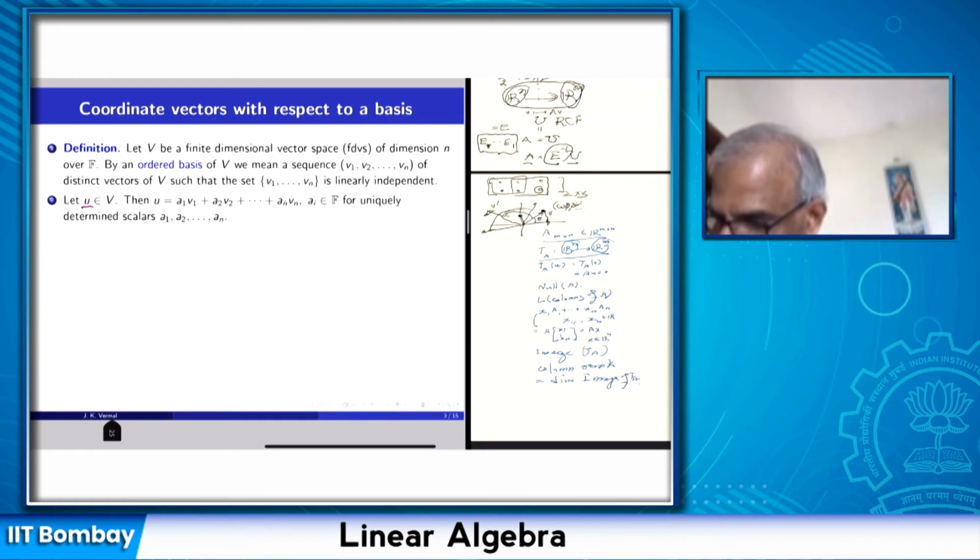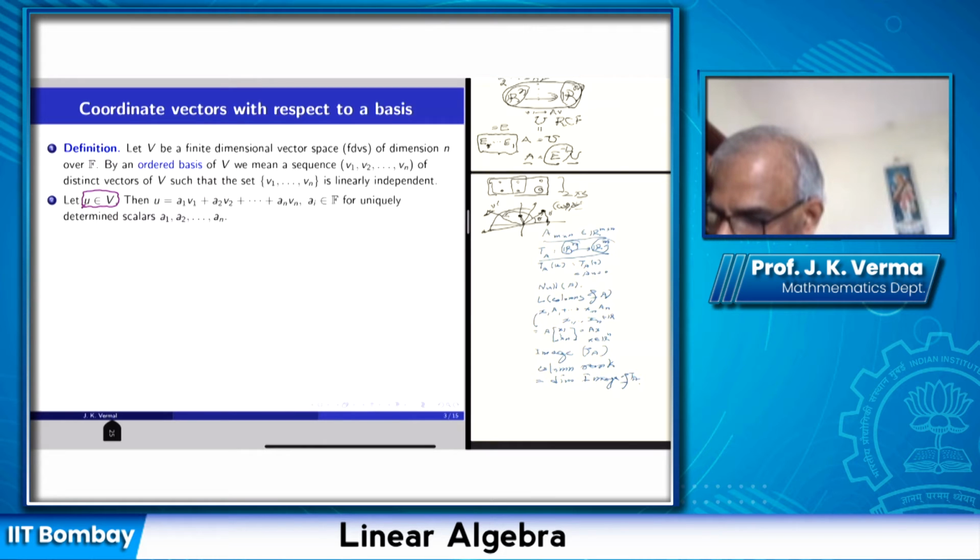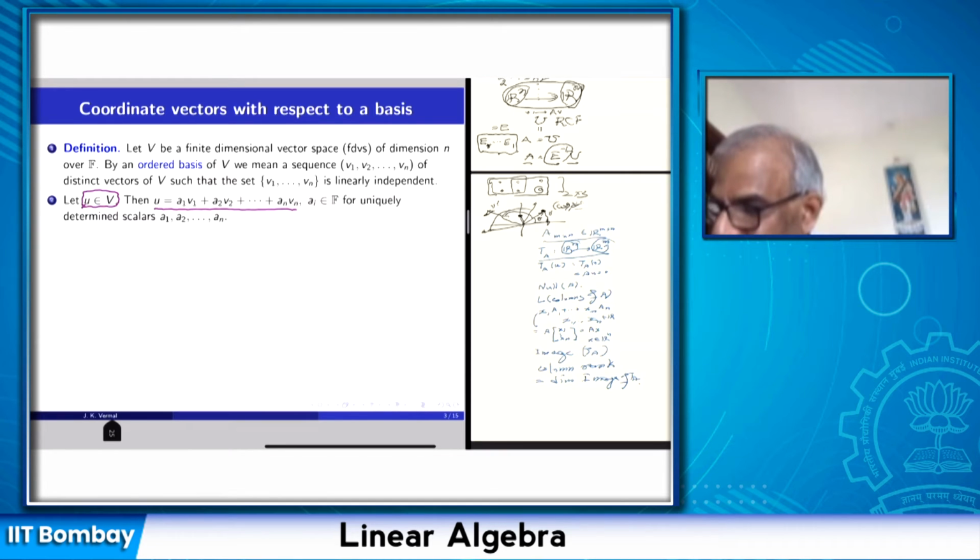Now take any vector u. I want to assign coordinates to that vector. Then because v1 up to vn is a basis, I can write u as a unique linear combination of v1 up to vn, as a1 v1 plus a2 v2 plus ... plus an vn, where the ai's are scalars. The field of scalars I am writing as F. The field of scalars can be the real field or complex field, or it can be a finite field, or the field of rational numbers. So I fix a field of scalars for my vector space, fix an ordered basis, then every vector is uniquely determined as a linear combination. So I get these scalars a1, a2, ..., an.